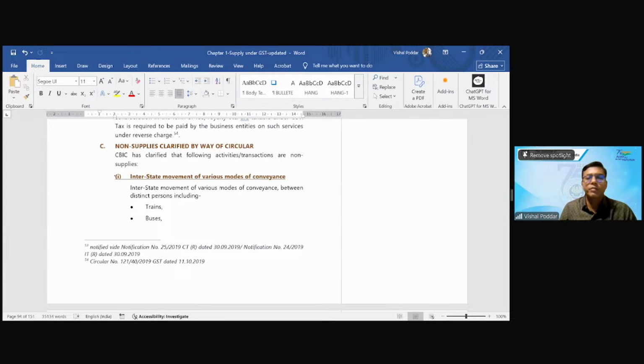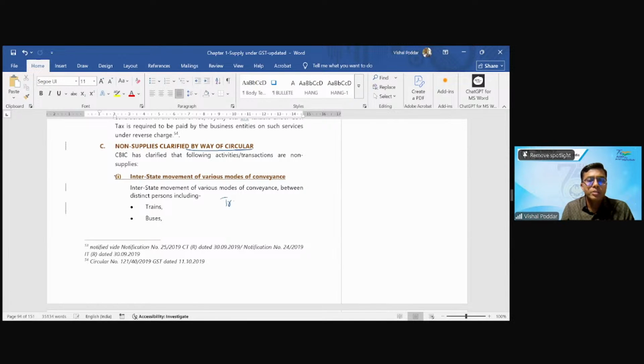Then there is one more thing which is kept outside. This is kept outside by way of a circular. Now, this is interesting. And rather, I'll say this is the height of stupidity. If you really understand why this provision or why this circular was brought, you will just be amazed to know that to what extent people can go. Now, what is this provision? Let me first explain you so that you'll understand why this circular was required.